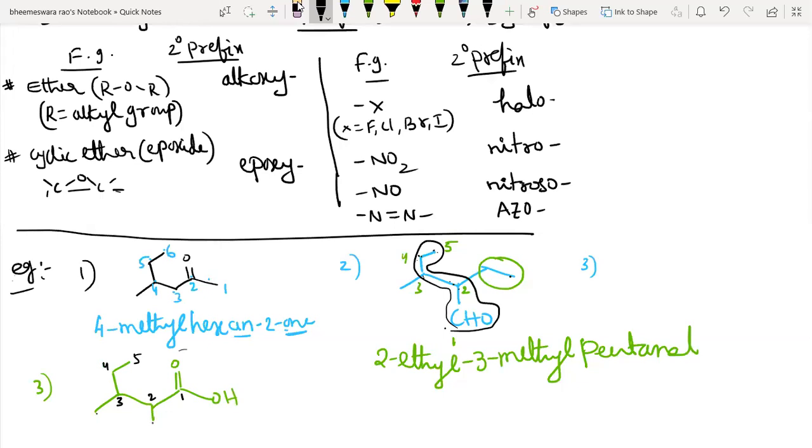So these two are the side chains. This is one CH3, this is another. So 2, 3 dimethyl. 5 carbon parent chain, primary suffix an and secondary suffix oic acid. So you should read it as pentanoic acid.